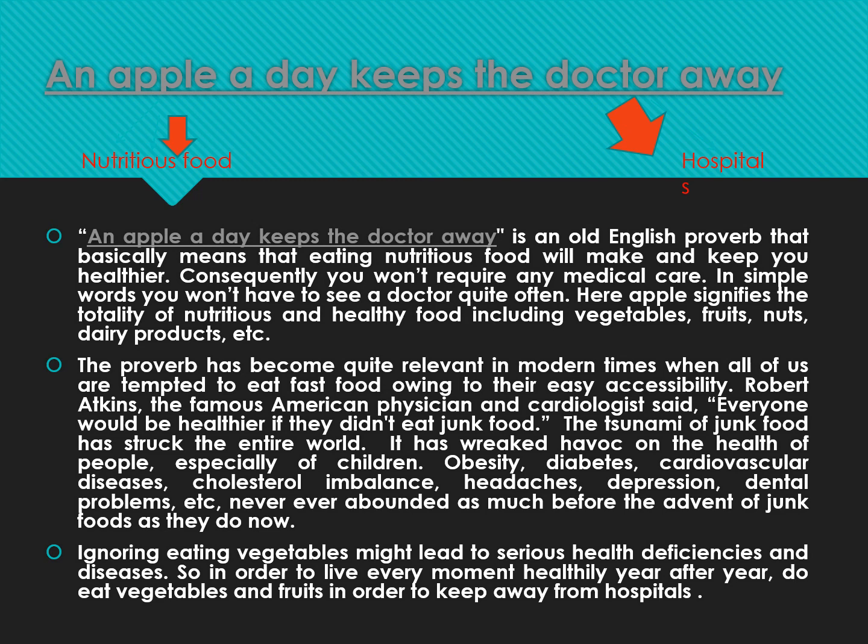Obesity. Now what are those drastic problems? Obesity means getting fat. Diabetes, you get diabetes. Cardiovascular problems: you don't have proper exercise, your heartbeat is not proper, etc. These never abounded as much before the advent of junk foods as they do now. They're telling us these diseases were there from the beginning, but now they have become very common, and majorly it is because of junk food. So ignoring eating vegetables might lead to serious health deficiencies and diseases.